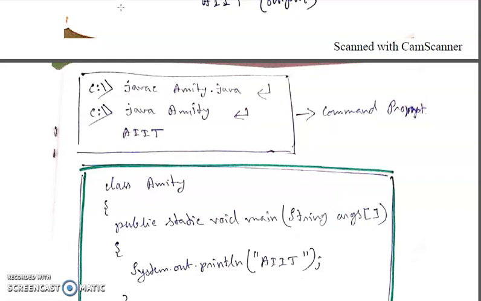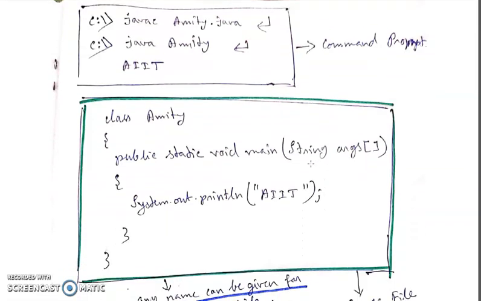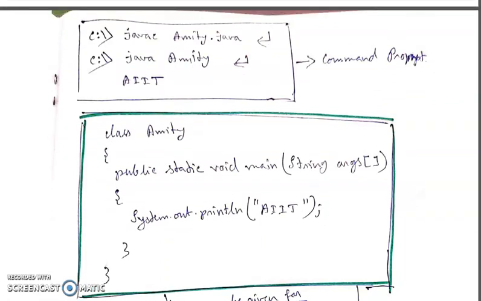Now I am going to the next concept. If you have written this code, this is the source file, the green box. You have written class Amity, public static void main, and then System.out.println AIT. So what name do you have to give this source file?